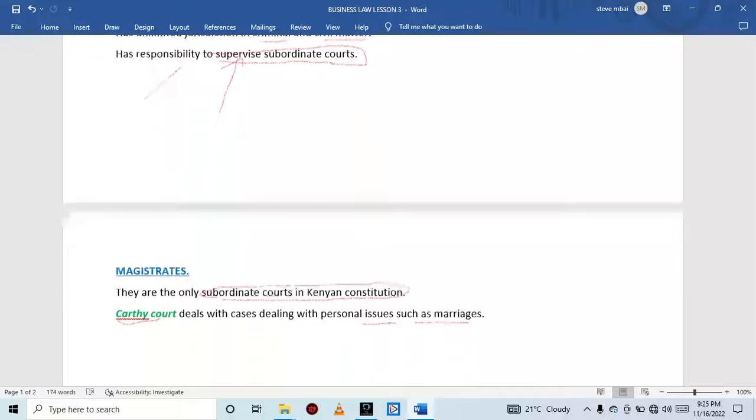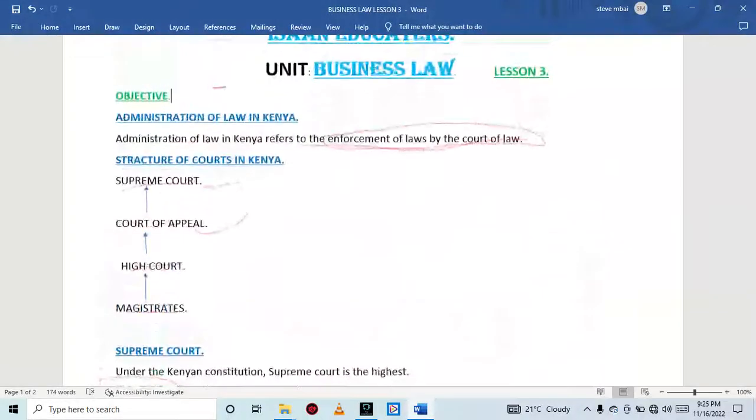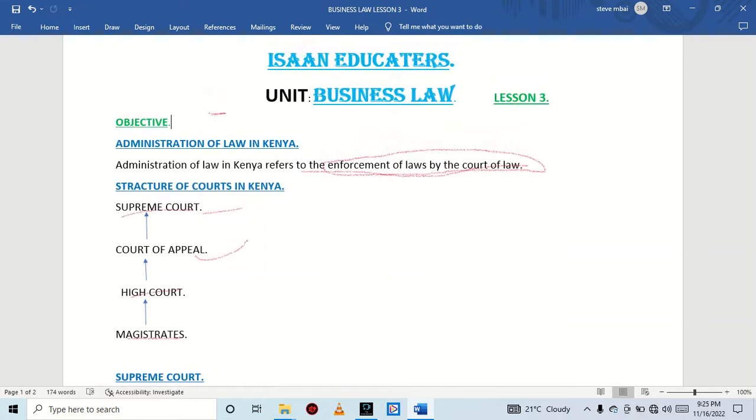So lastly we have the magistrates, whereby we have said that they are the only subordinate courts in the Kenyan Constitution. An example is the Kadhi Court, which we have said deals with cases dealing with personal issues such as marriages. So that marks the end of the lesson for today. We have achieved the objective of today, that is the administration of law in Kenya.